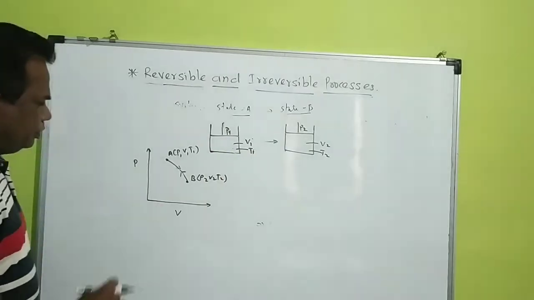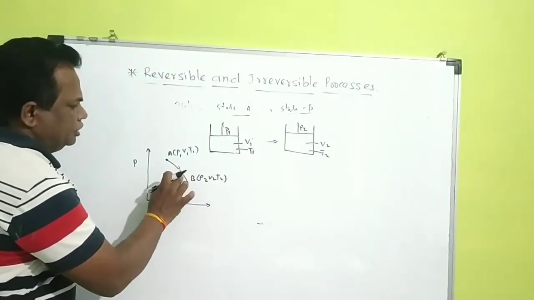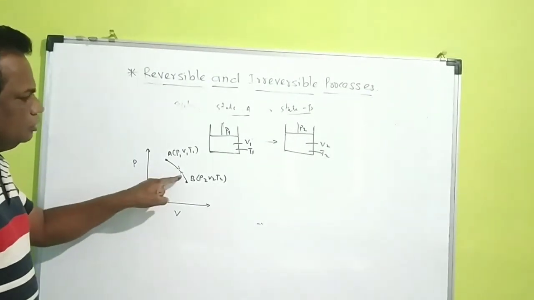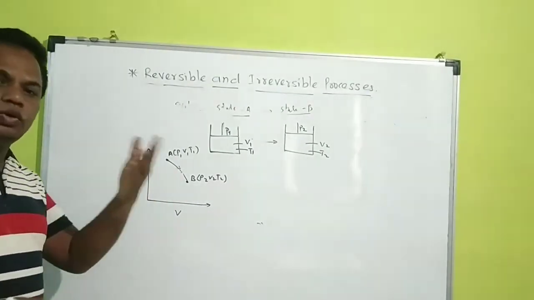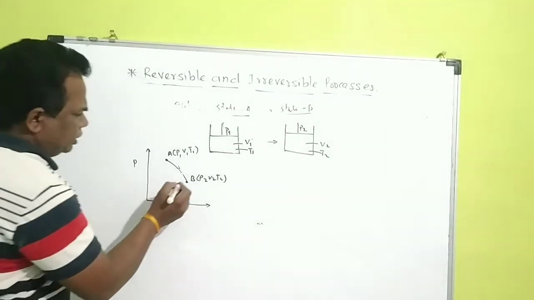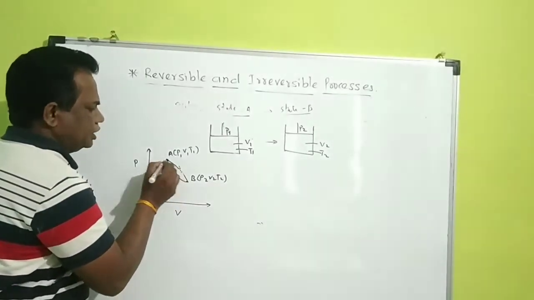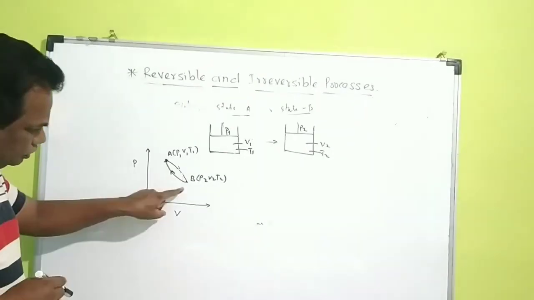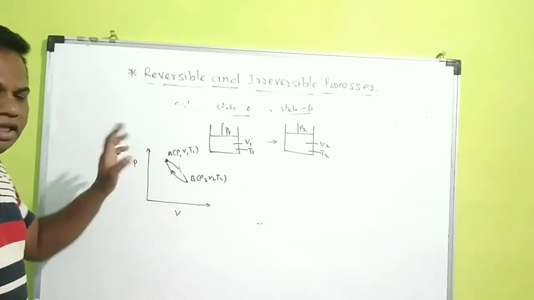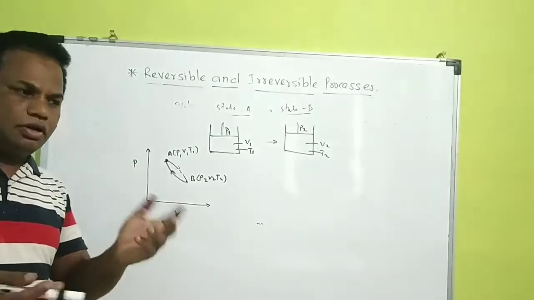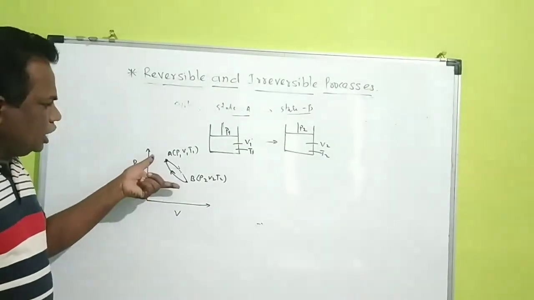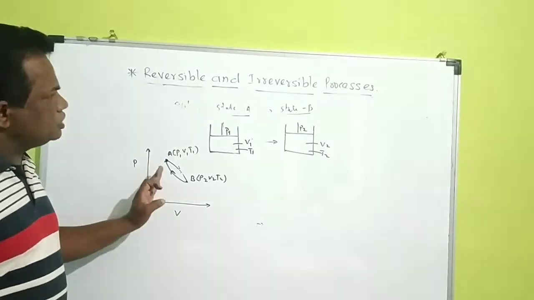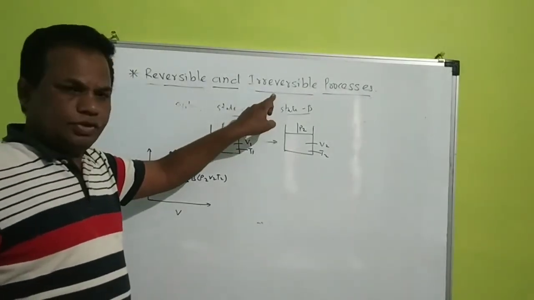That means if the direct process goes like this, A changes to B by absorbing or losing energy, and again it retraces back in this direction, then during this direction there is some loss or gain of energy. That means the absolute change in energy is not equal to zero. This process is called an irreversible process.